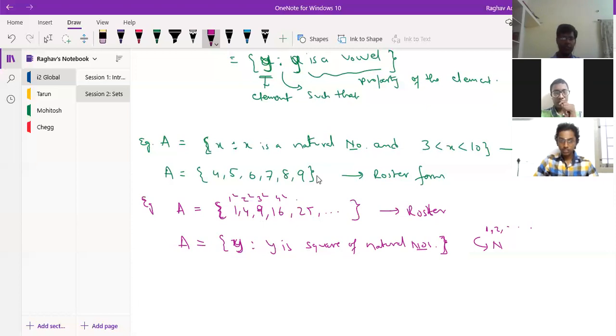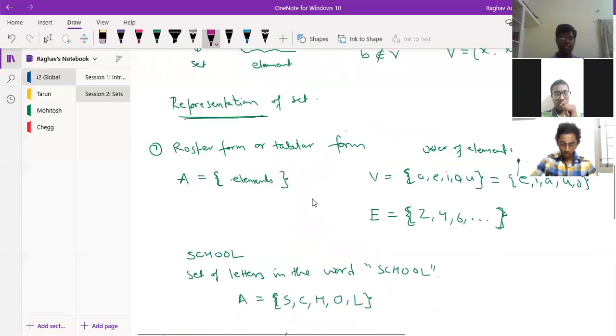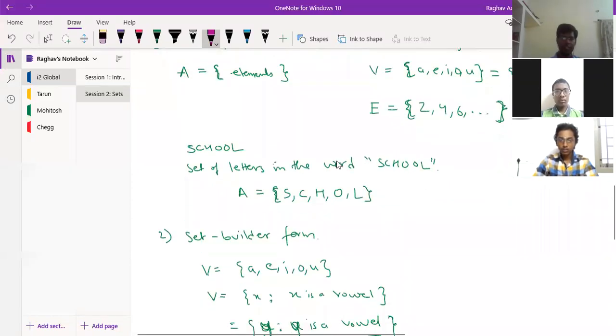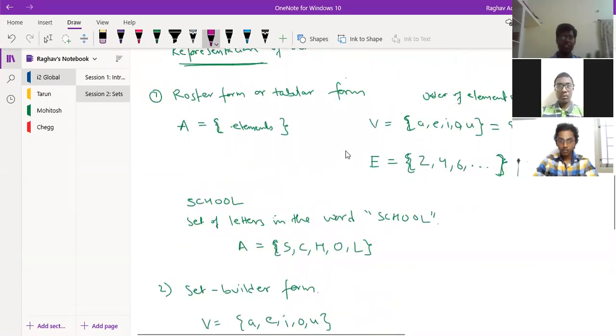Just recollect what we studied. For the representation of a set, there are two different representations: the roster form or the tabular form. Generally we use the term roster form, but remember tabular also. This may not come so much in your JEE exam. This is just to understand some basic concepts so that we move ahead, but from your board exam point of view, this is very important. That's why I'm going a little fast, because JEE has just mentioned that sets are in the syllabus, but not many questions have come from this section.